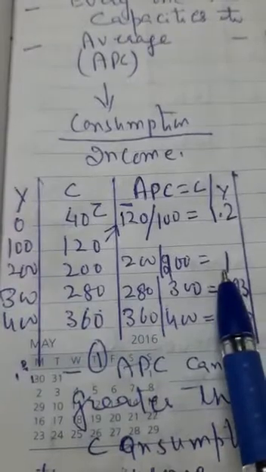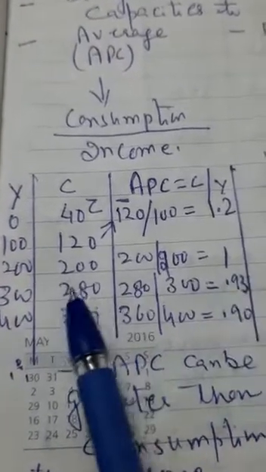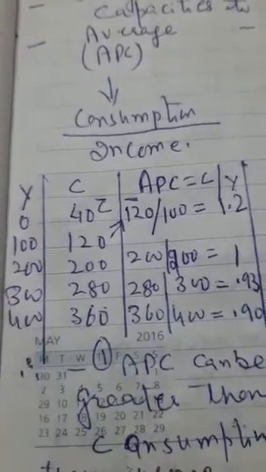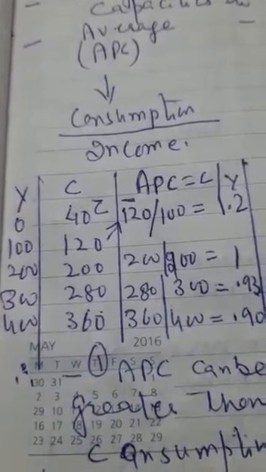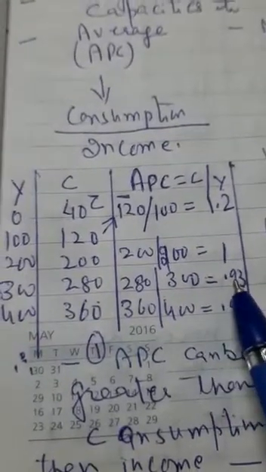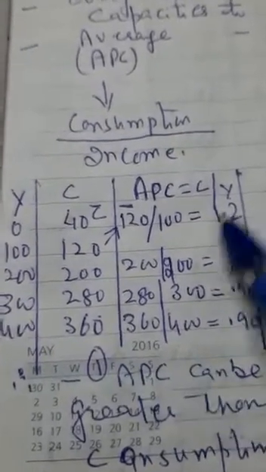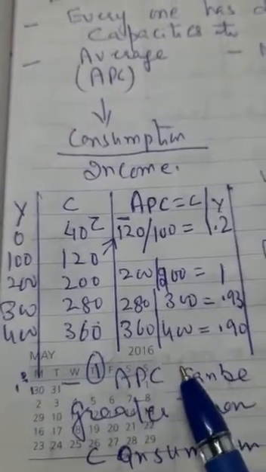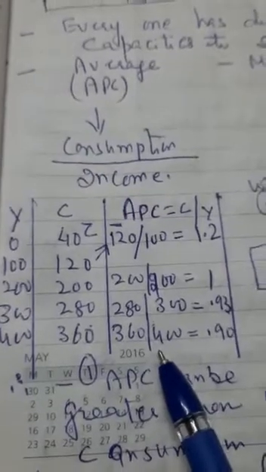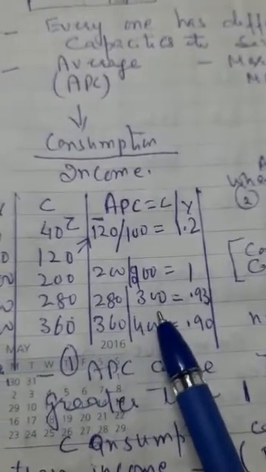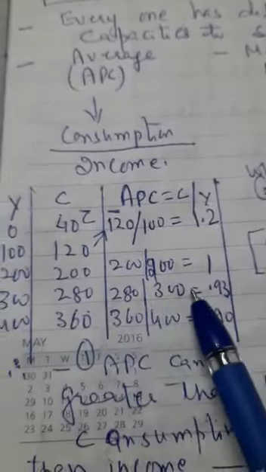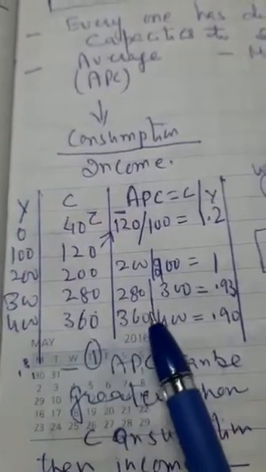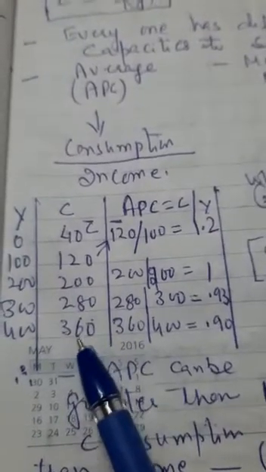Then for the next step, your income and your consumption are the same. So average propensity to consume will be 1. Consumption divided by income is equal to 1. Here 300 is your income and 280 is your consumption. That means 280 upon 300 is equal to 0.93, and so on. So this is your APC, average propensity to consume. What is average propensity to consume? It is the capacity of each individual, depending on their income, of how much part of that income the person is willing to consume.